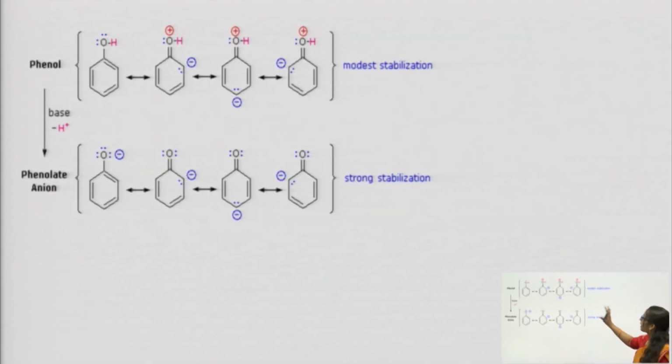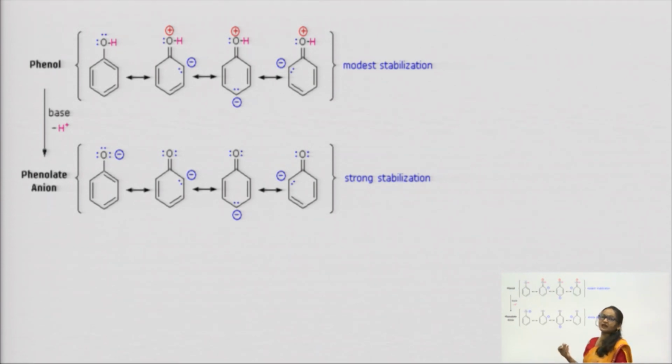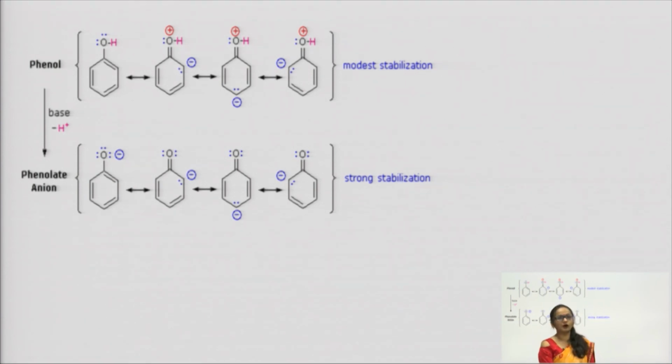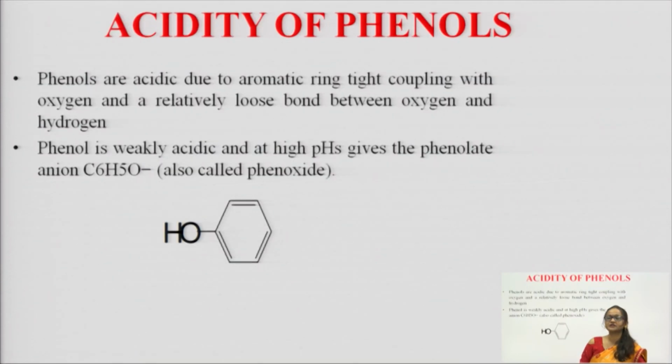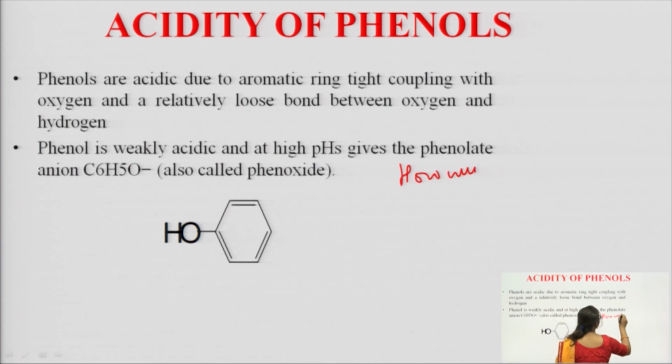This part is very important. If we are discussing the acidity of phenol, then we have to see what the dissociation product of phenol is. Phenol is acidic because it is giving H plus. The question is, how much acidic?